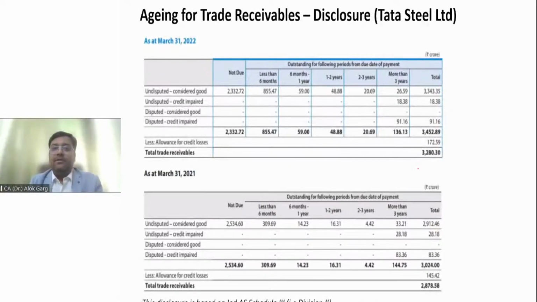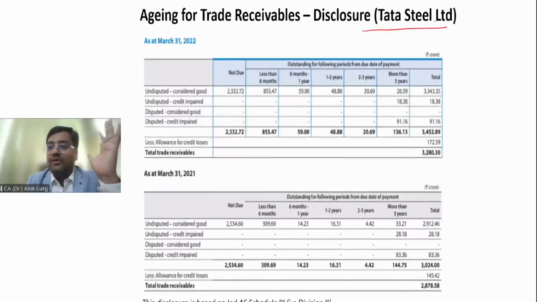So I can show you this disclosure from Tata Steel Limited. And friends, I'm showing you the real life disclosure. It is not an imaginary disclosure. I have extracted these disclosures from the annual reports of listed companies. You all have heard about Tata Steel. You can see undisputed considered good, undisputed credit impaired. Credit impaired means the debtor has become bankrupt. Then disputed considered good, disputed credit impaired. Then provision for doubtful debt.